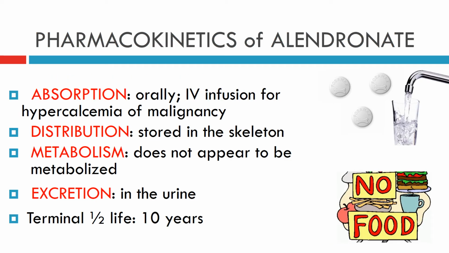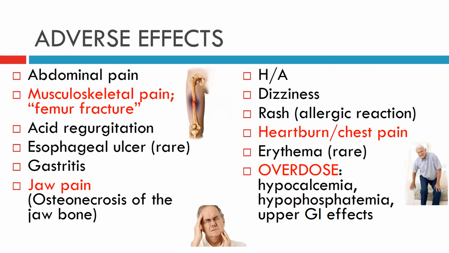Pharmacokinetics of alendronate. In most cases, alendronate is well absorbed when taken orally, except in hypercalcemia of malignancy, which is given through IV infusion. It is distributed to soft tissues, but rapidly redistributed to the bones and excreted in the urine. There is no evidence about the metabolism of alendronate, but it is said that the terminal half-life of the drug is 10 years. And now we're going to talk about the adverse effects of alendronate.